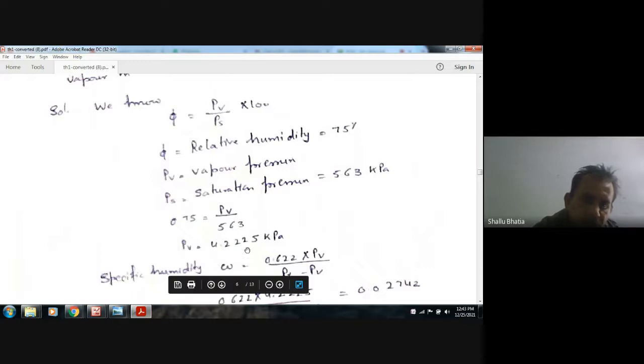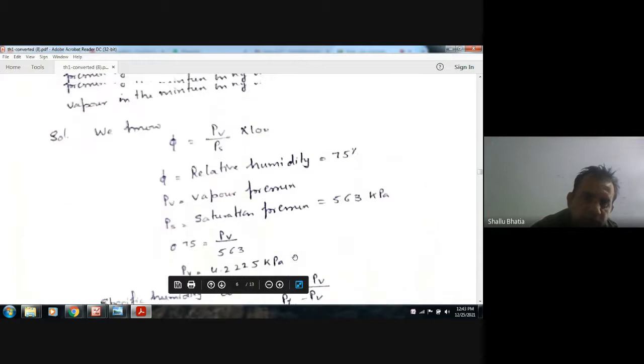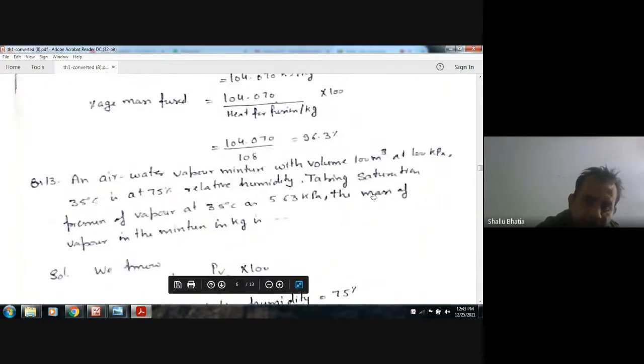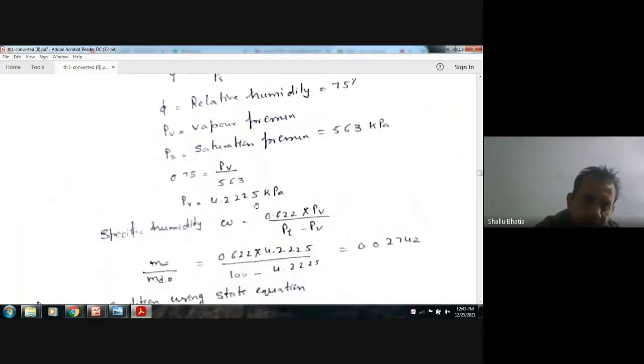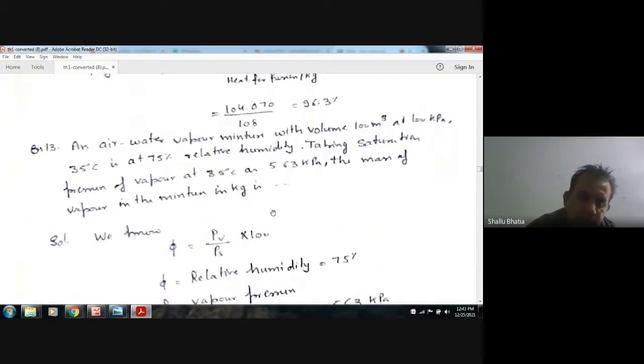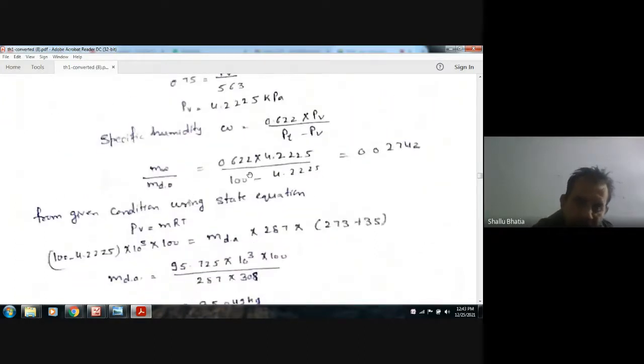So by knowing the vapor pressure, we can calculate the specific humidity. PT is the total pressure, 100 kPa, and PV is what we calculated, 4.225. So now putting the values, we can calculate the specific humidity. Specific humidity is nothing but the mass of water vapor divided by the mass of dry air. That will be 0.02742.